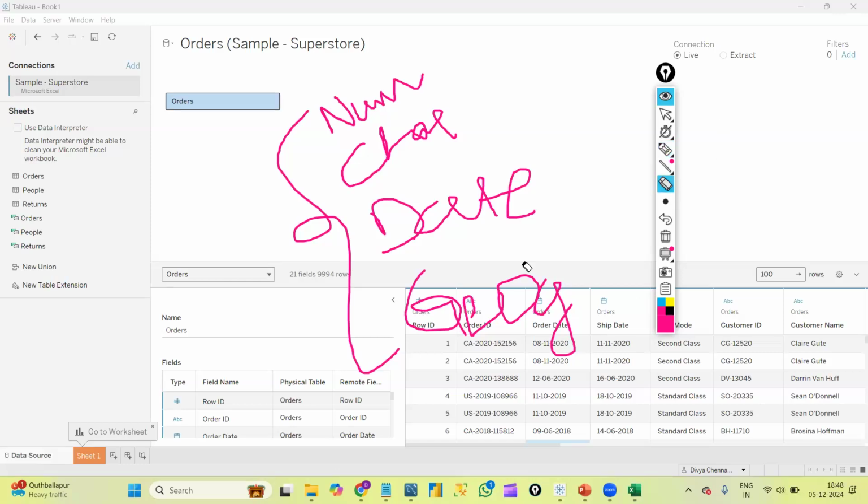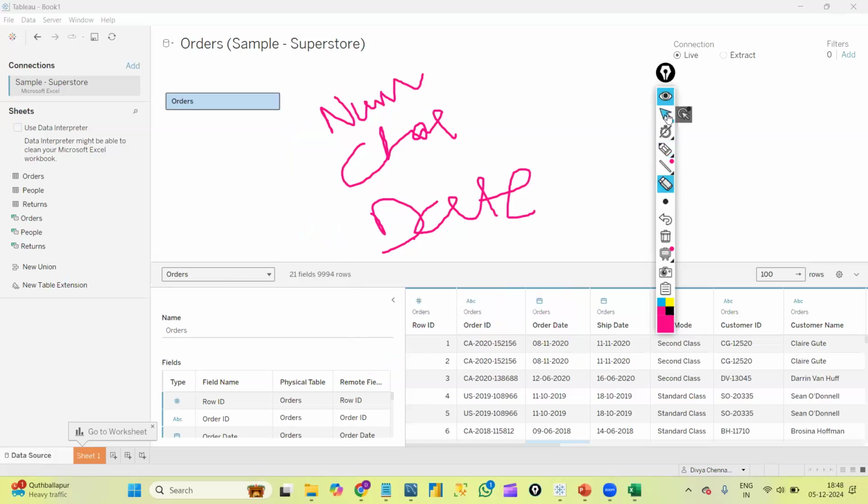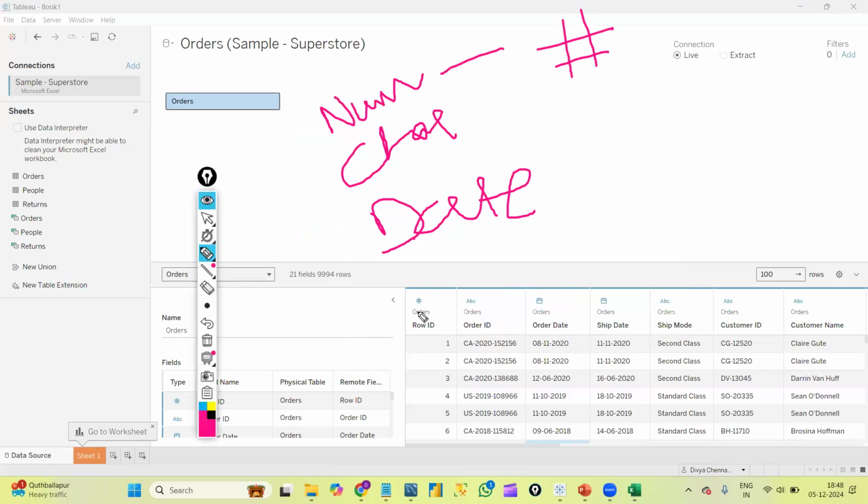For example, hash indicates numerical data types. Numerical data types in the sense, we can see the symbol called hash. You can see this at the bottom. Row ID, I'm having hash. And let me just scroll it.